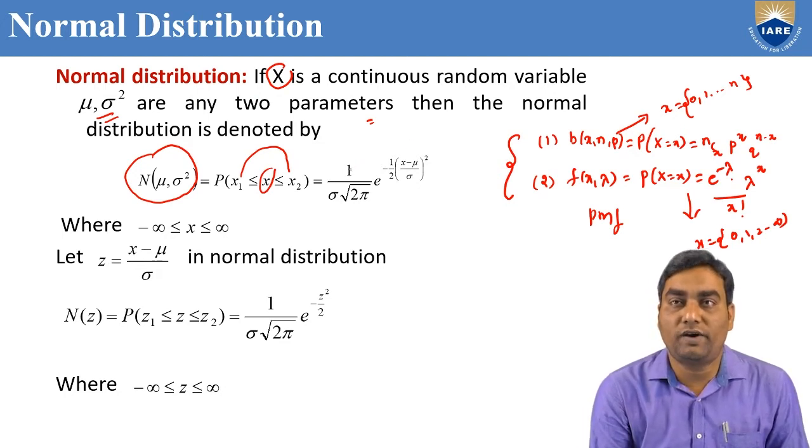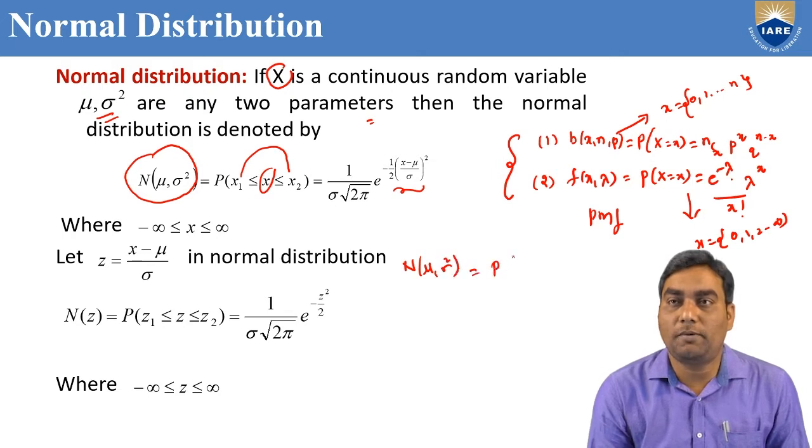What is the formula? 1 by sigma root 2 pi e power minus 1 by 2 into x minus mu by sigma whole square. So, the normal distribution is denoted by N of mu comma sigma square.